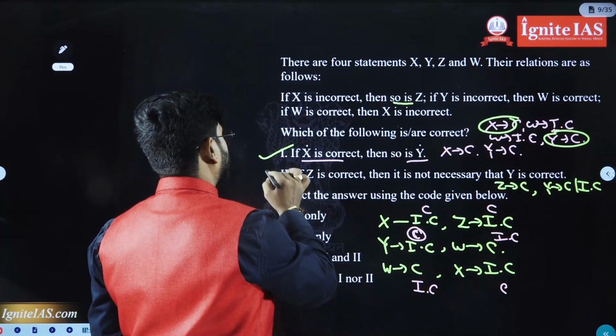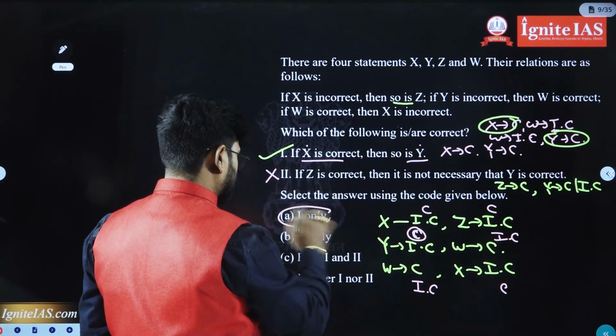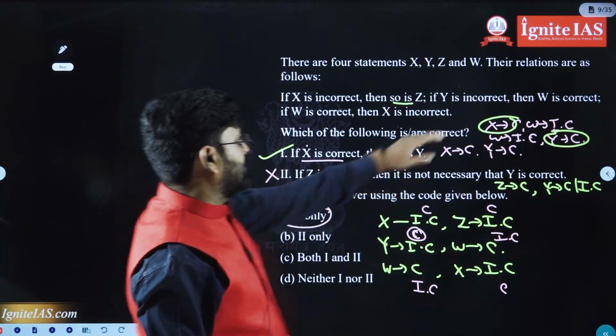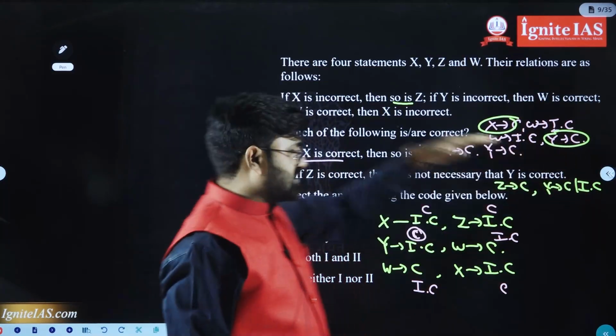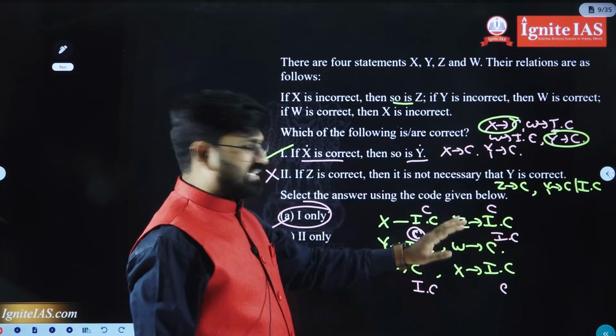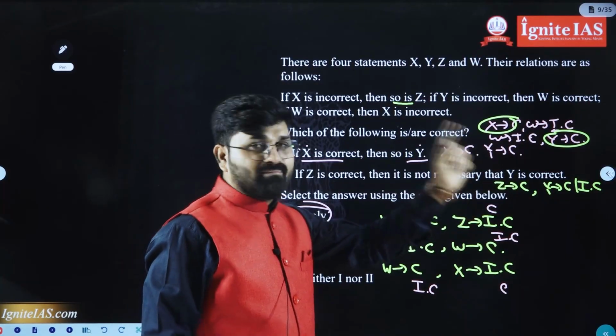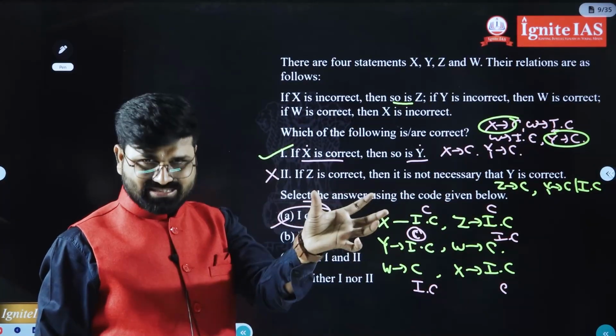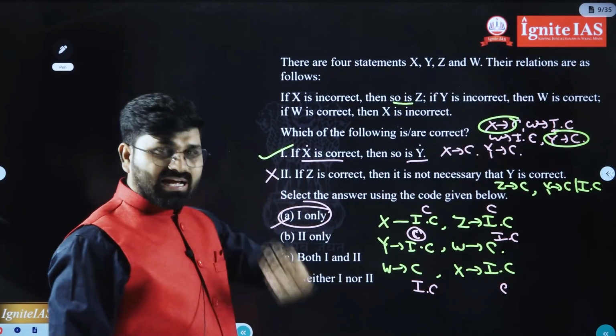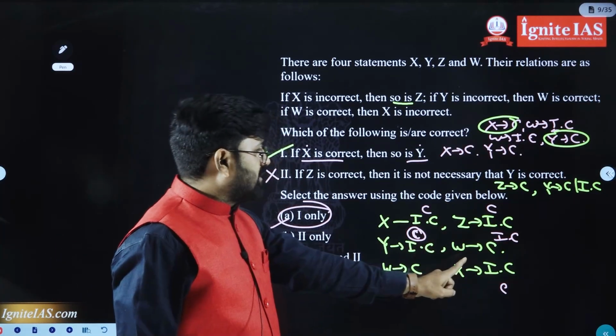So which one is wrong? So what should be your answer? Only one is the correct one. What they gave simply, if X is correct, Y is correct in statement 1. Of course we got that. In the second statement they gave, if Z is correct, Y may be correct or may not be correct. But actually, if Z is correct, Y must be correct.